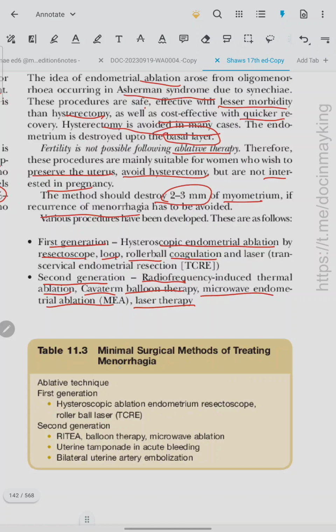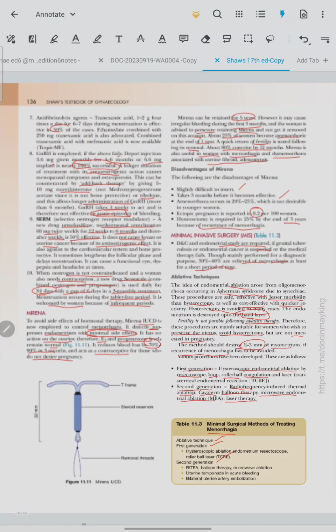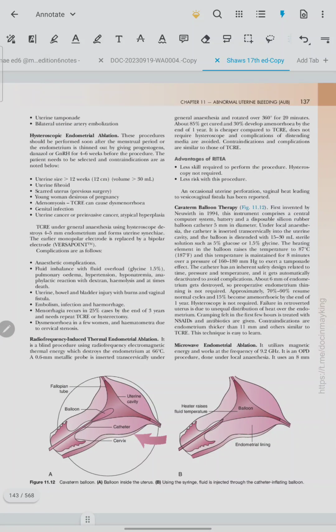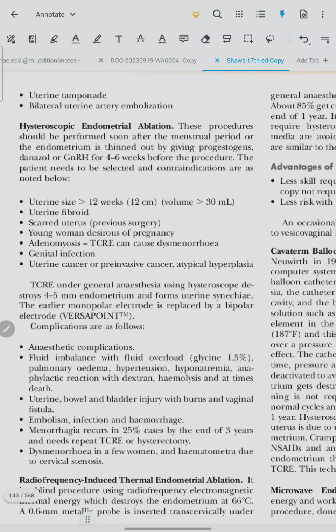Minimal surgical methods of treating menorrhagia. Ablative technique, first generation and second generation. Uterine tamponade and bilateral uterine artery embolization are second generation techniques.